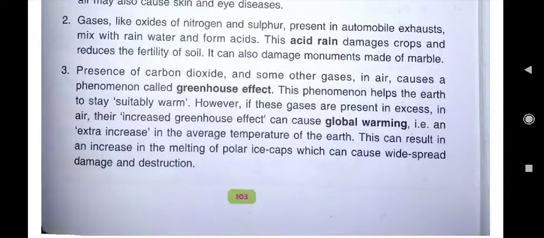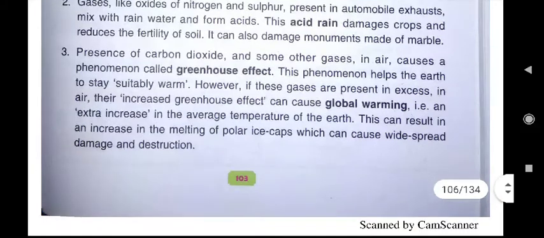We all know that rainwater is the purest form of water, but it gets polluted when it mixes with smoke and dust while coming onto the ground. And then it forms what? Acid rain.